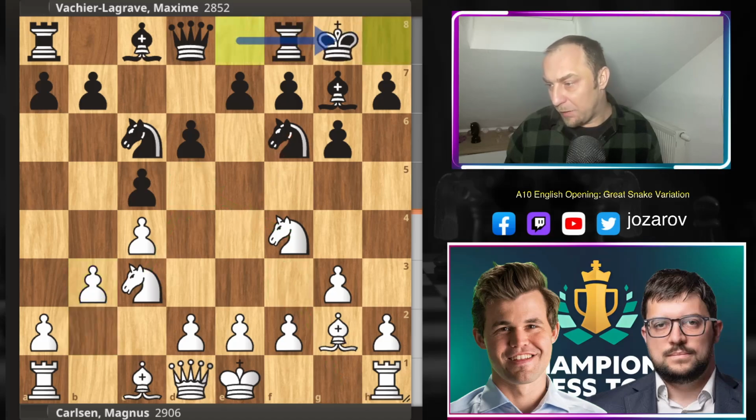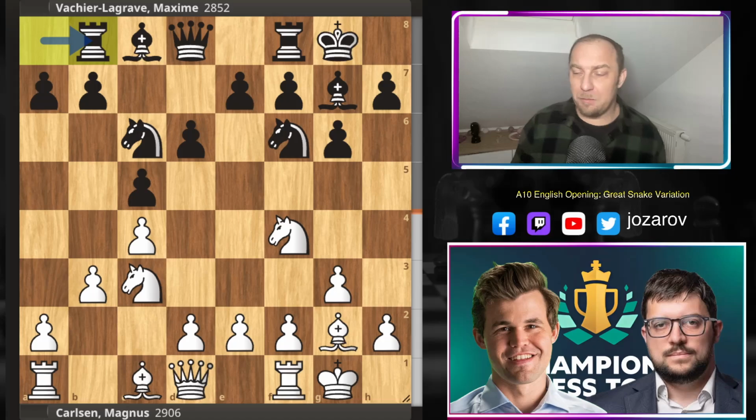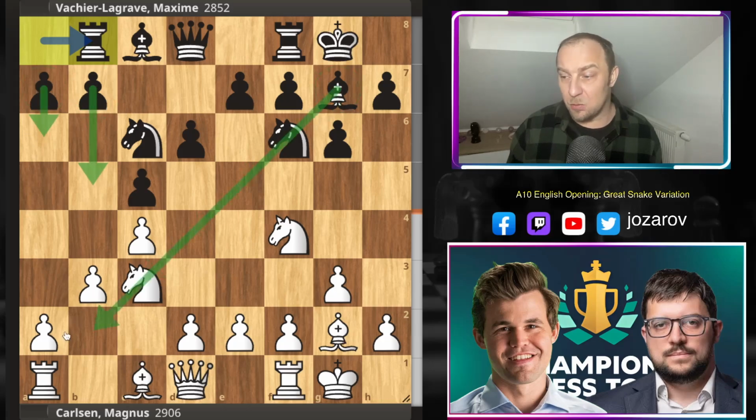We have now castles by MVL, castles also by Magnus. Rook to b8, and you see Maxime didn't make any mistakes so far in the opening. He's also, I would say, slightly faster in development, and now he goes for his main progressive plan, a6, b5, with the support of the dark square bishop. He's having here some great attacking chances.